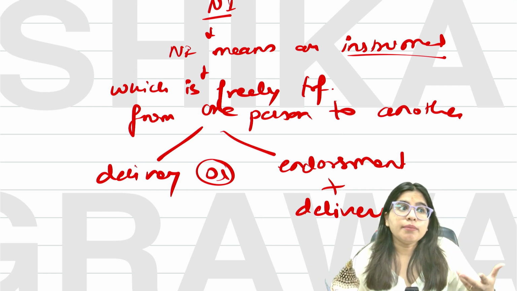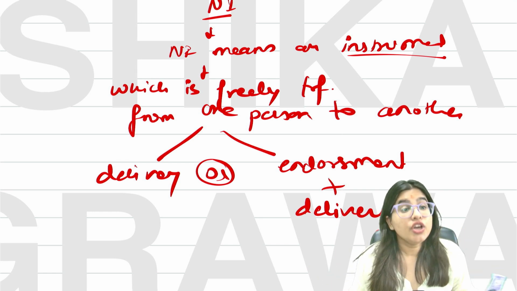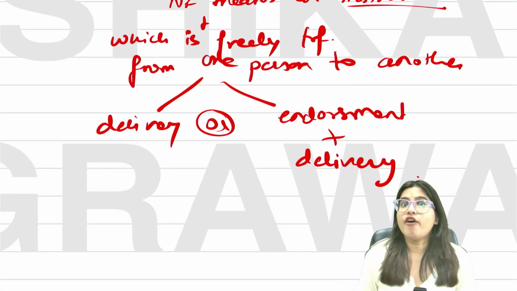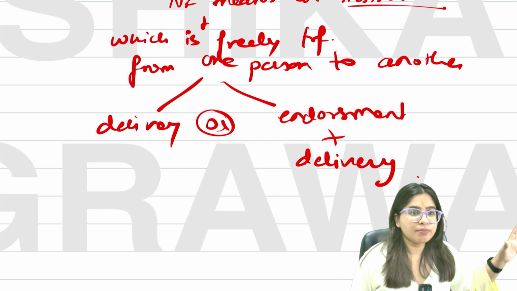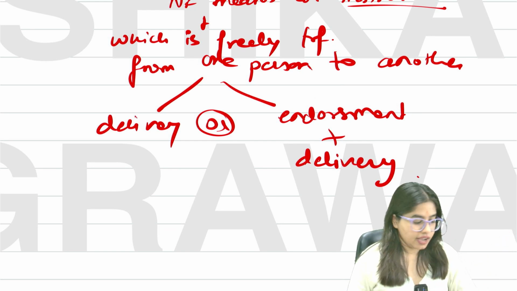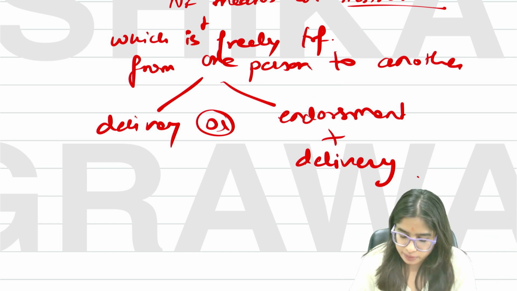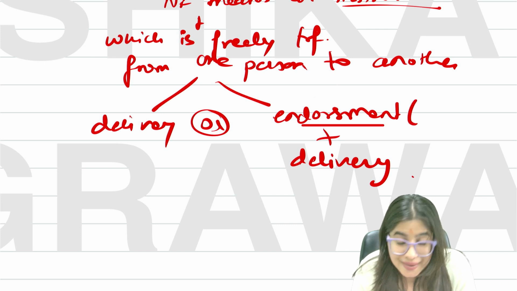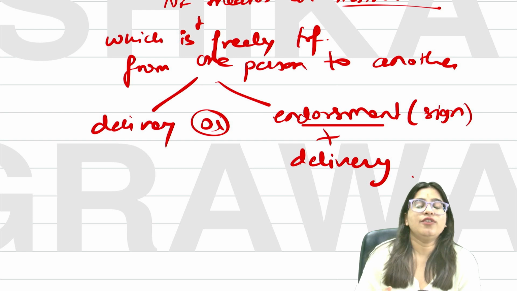However, there are some types of negotiable instrument where you have to do endorsement plus delivery in order to transfer. For example, a check. I have to bring my checkbook. I don't have it. Okay, I'll bring it. Just wait a minute. First, I'll tell you what we mean by endorsement. Endorsement means signing. Endorsement means signing.